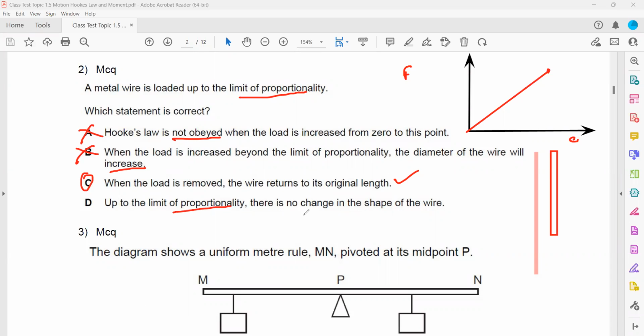Up to the limit of proportionality, there is no change in the shape of a wire. That's wrong, because when we apply a load, the object will stretch, so there will be a change in shape. So this is also wrong. So option C is the valid answer.